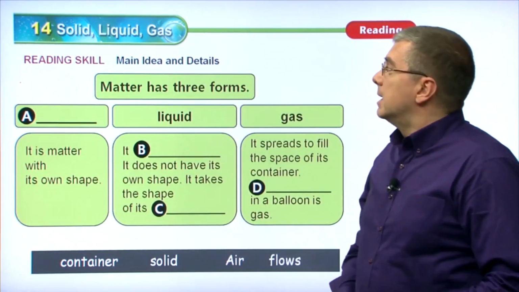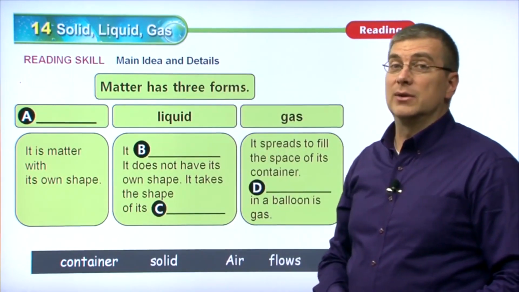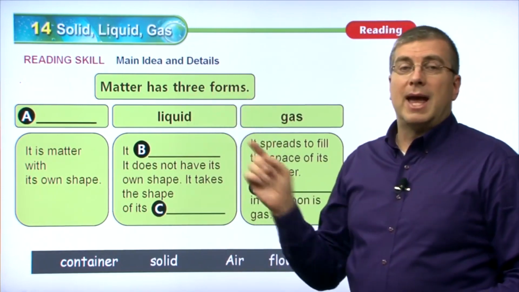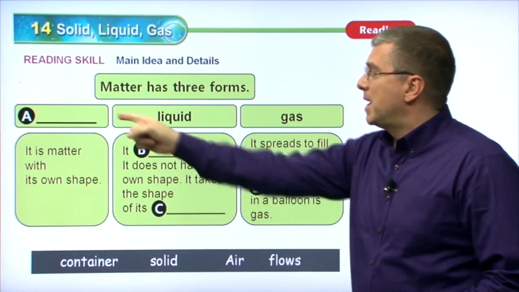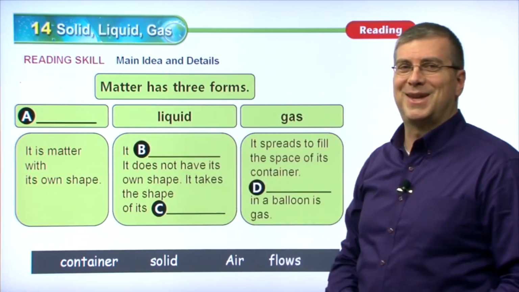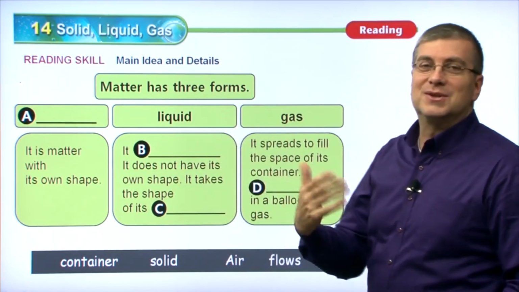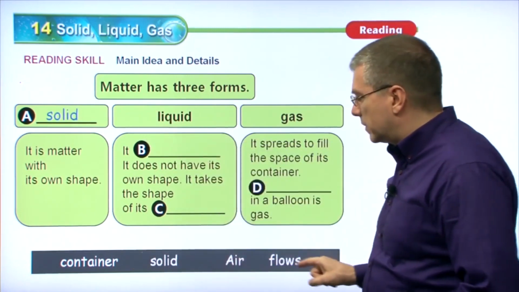Okay. Let's take a look at our reading skill. It is the main idea and the details. What's the main idea? The main idea is that matter has three forms. What are they? Solid, liquid, and gas. Can you guess just by looking at this chart? Of course, we have liquid, gas. What's the other one? It's a solid, right? And of course, we got solid from these words on the bottom.